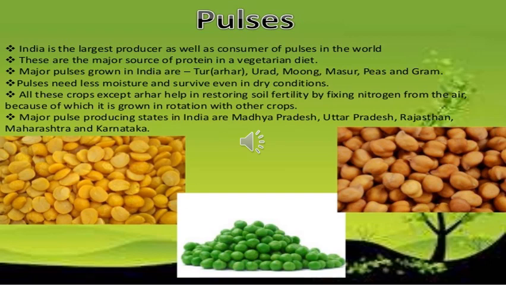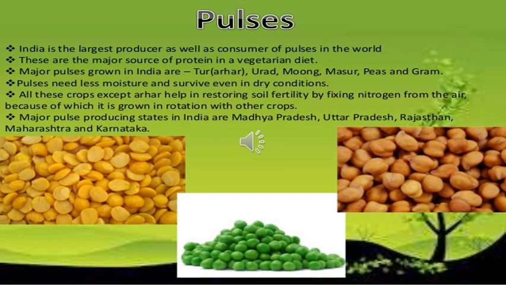Pulses. India is the largest producer as well as consumer of pulses in the world. These are the major source of protein in a vegetarian diet. Major pulses grown in India are tur, that is called arhar, urad, moong, masoor, peas and grams. Pulses need less moisture and survive even in dry conditions.